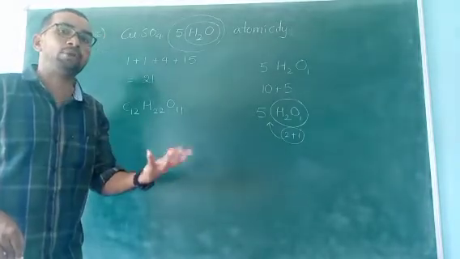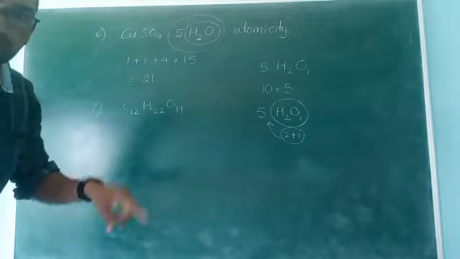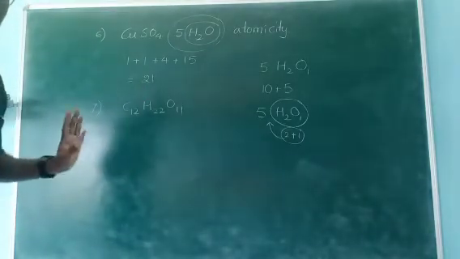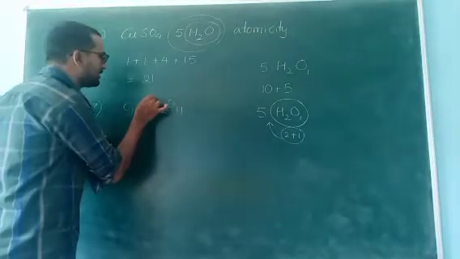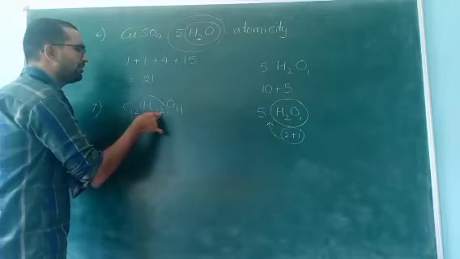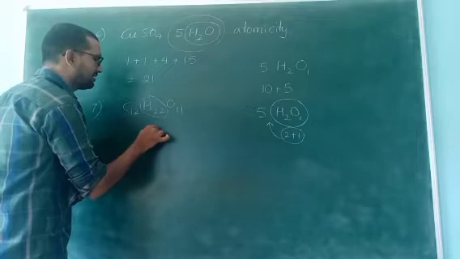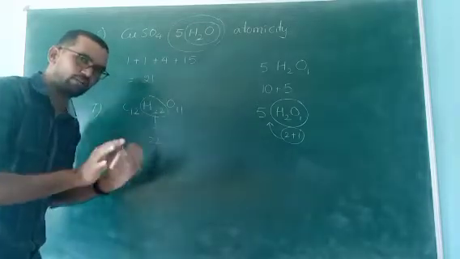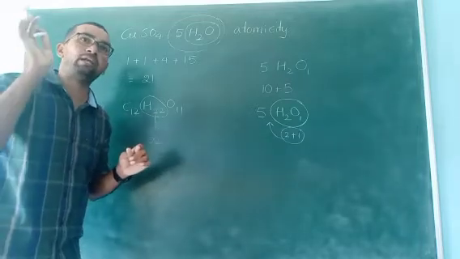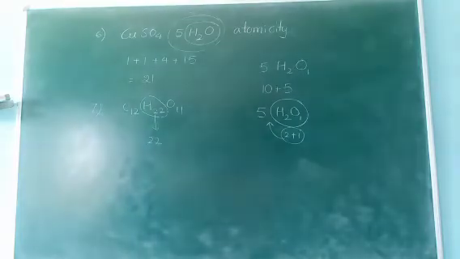How many hydrogen atoms are present in the given molecule? 22 hydrogen atoms are present. So the answer is 22. This is not atomicity. One molecule is given, and you find only how many hydrogen atoms are present.